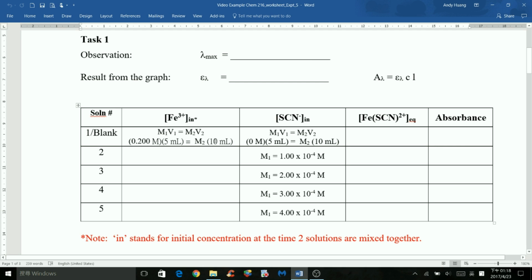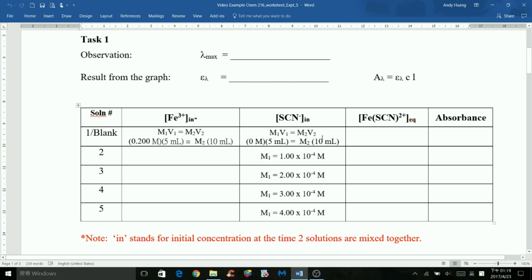And after 2 solutions were mixed, the total would be 10 milliliters because 5 milliliters of iron 3 plus solution and 5 milliliters of thiocyanate solution were mixed. If you carry out the calculation, for M2, you will get the initial concentration of iron 3 plus, and it will be the same for all 5 solutions because you used 0.200 molar of iron 3 plus solution to prepare all 5.